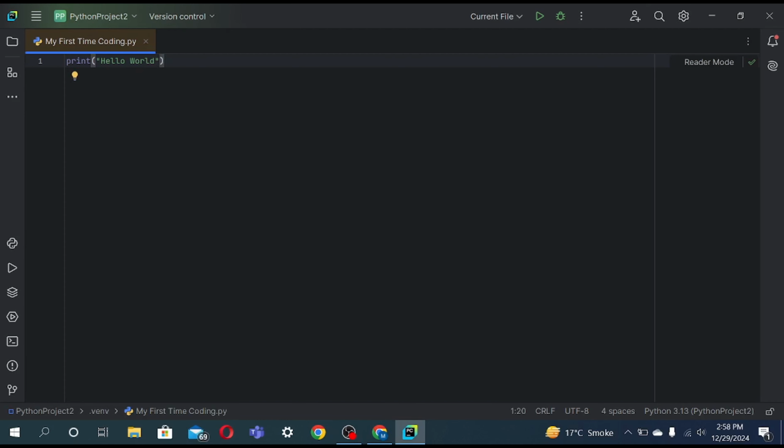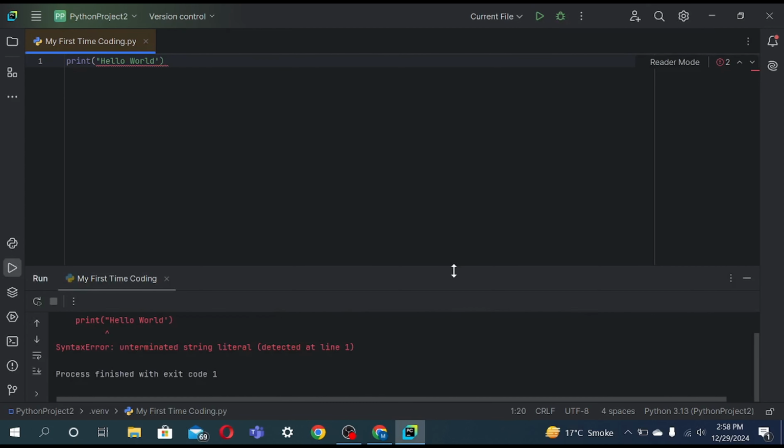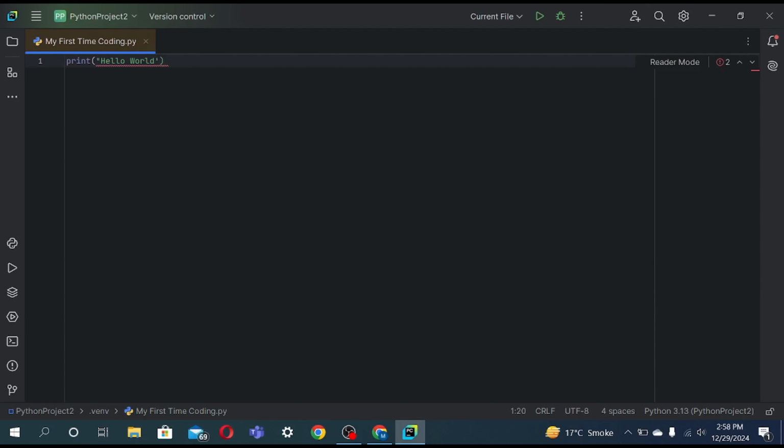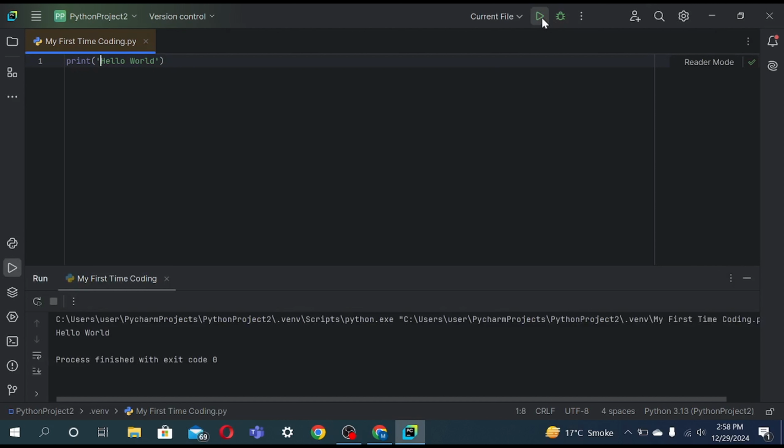For example, if we type double quotes here and single quotes here, it's also going to give you an error. Look, the syntax error again. If you use single quotes at the end, you also have to use single quotes at the beginning. And if you use double quotes at the beginning, you have to use double quotes at the end. So it is a perfect piece of code here. Hello world.